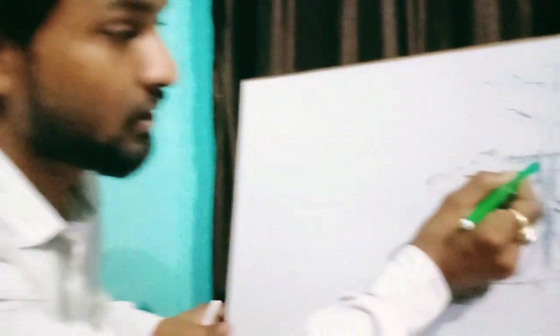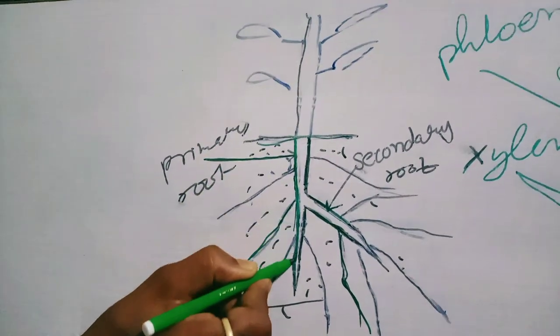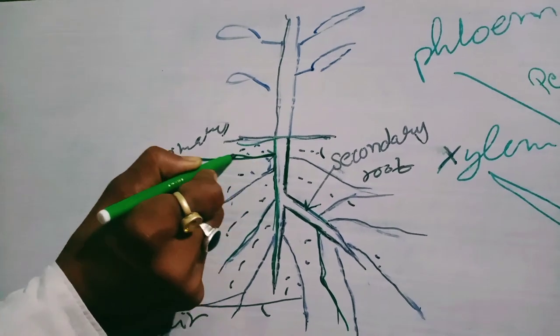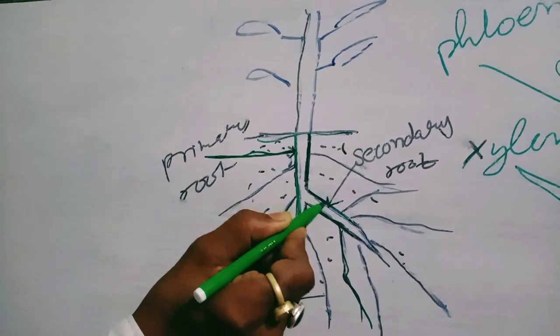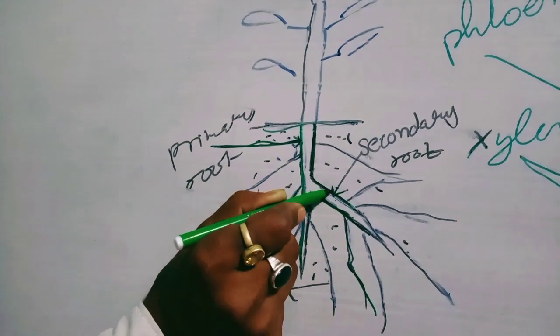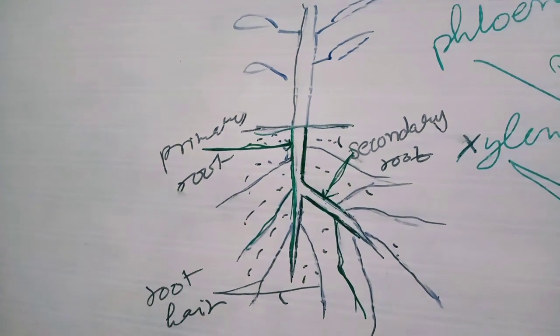Look here. Suppose that this is a plant and this is the main root of the plant. So this root is called primary root and this branch which arises from the primary root is called secondary root. And this primary and secondary root contain root hair. Now this root hair absorbs the water from soil by the process of osmosis.